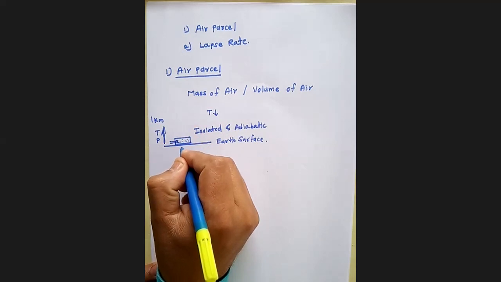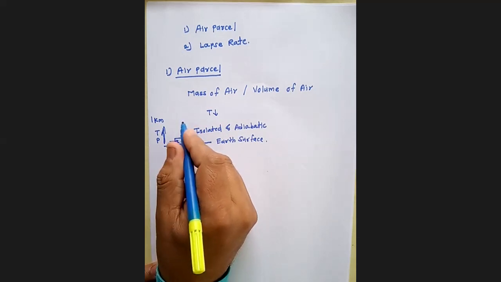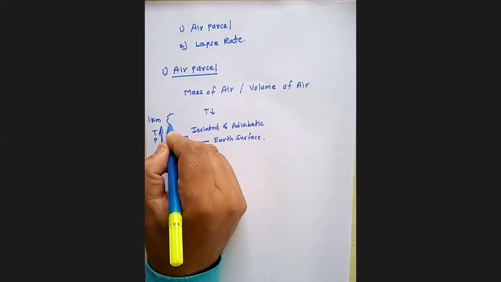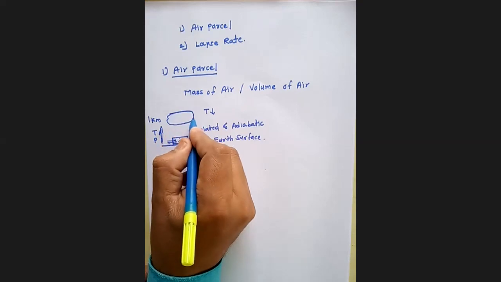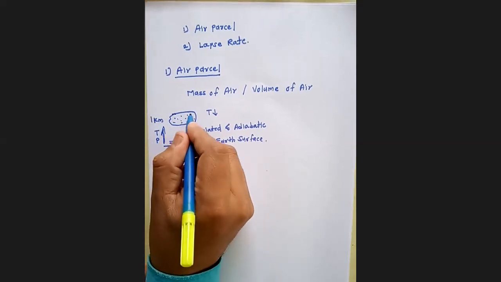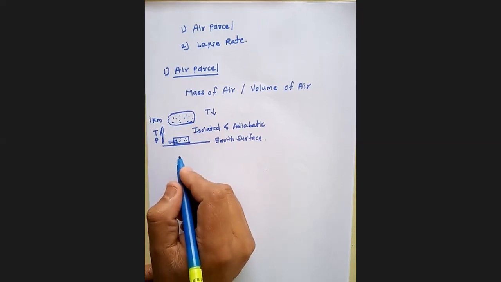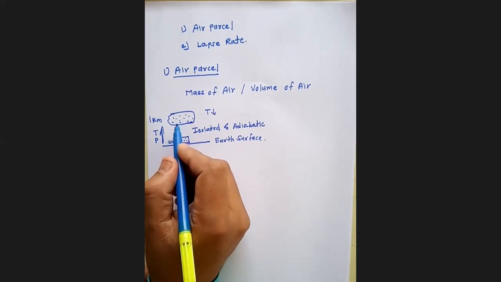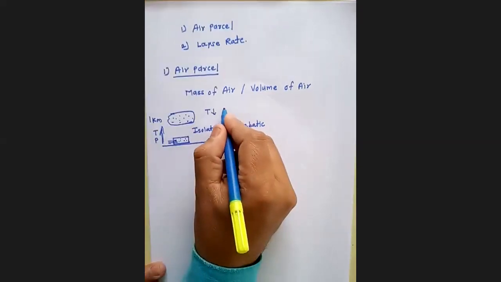Due to that, the decrease in temperature causes an increase in size of the air parcel. The molecules in the air parcel get dispersed, it expands.